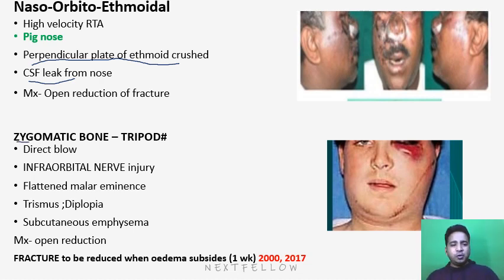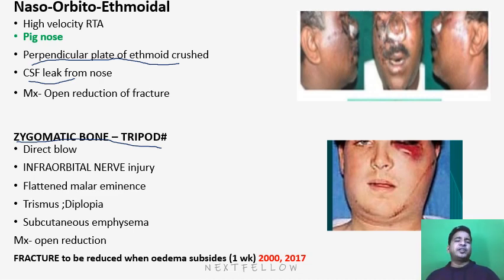The other one is zygomatic bone fracture, and this is the tripod fracture. We all know this is the zygomatic bone, which is giving the malar prominence here. It is attached to 3 parts: one is the maxilla, then comes the frontal, and the temporal. So like this. In a tripod fracture, the zygoma is fractured all around, which usually happens because of a direct blow, like in boxers. We do boxing, some sort of fight. So a hit over the zygoma.